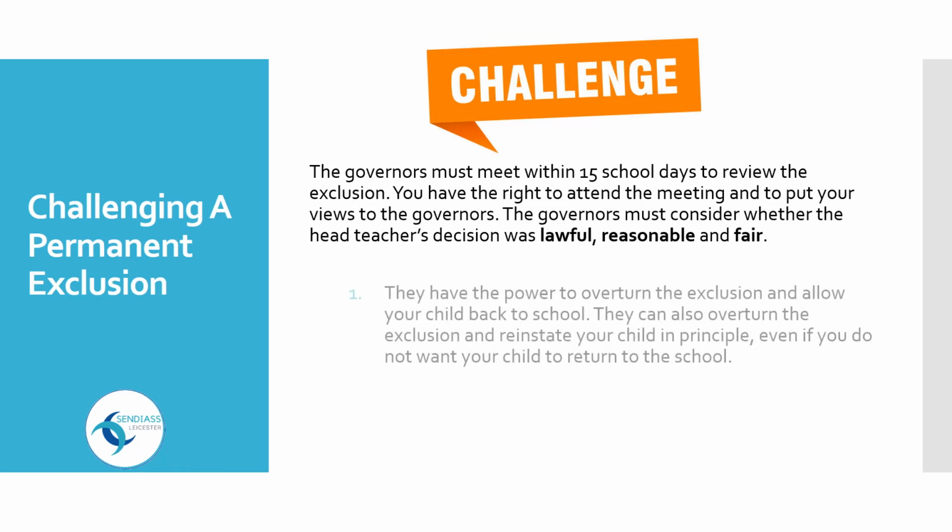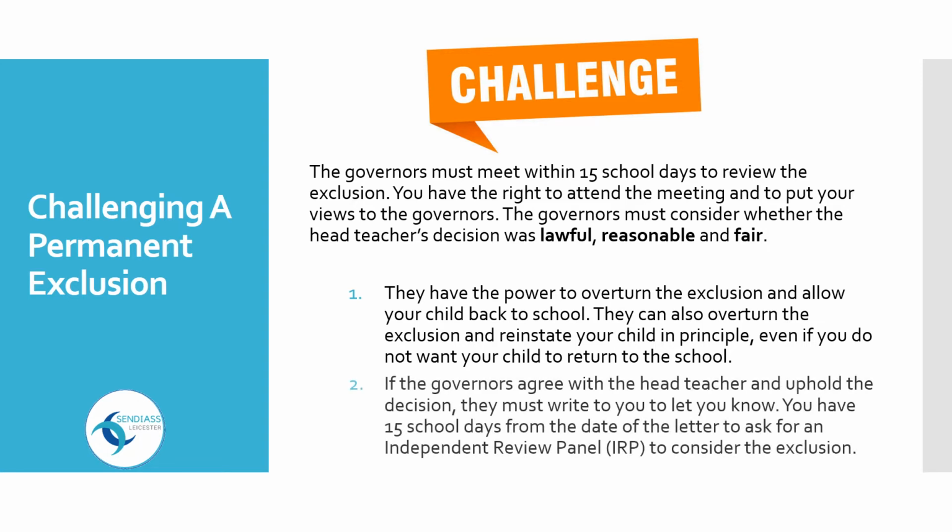1. They have the power to overturn the exclusion and allow your child back to school. They can also overturn the exclusion and reinstate your child in principle, even if you do not want your child to return to the school. 2. If the governors agree with the head teacher and uphold the decision, they must write to you to let you know. You have 15 school days from the date of the letter to ask for an independent review panel, IRP, to consider the exclusion.